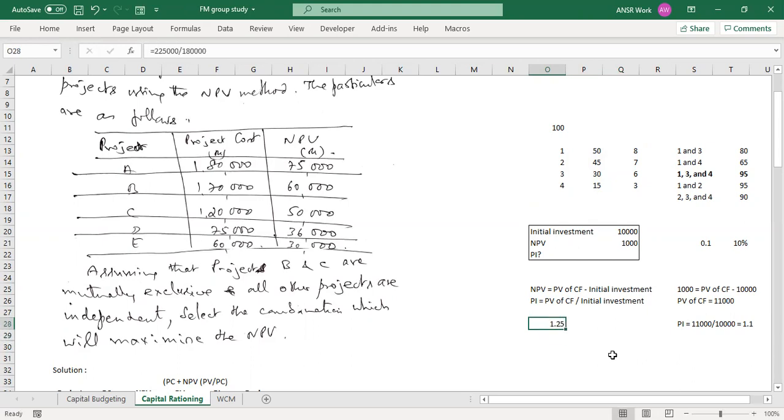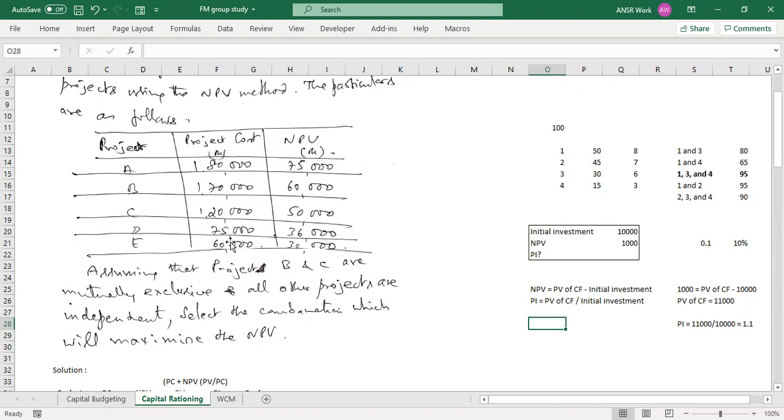So we'll have to similarly calculate that for the rest of the projects. We'll do that in a while. I'll show you, it's already calculated. So assuming that projects B and C are mutually exclusive, all of the other projects are independent, select the combination which will maximize the NPV. We'll interpret this information a little later. Let's first of all decide on the combinations, and then we will go from there. I'll come back to this sentence and we'll discuss it a little later.